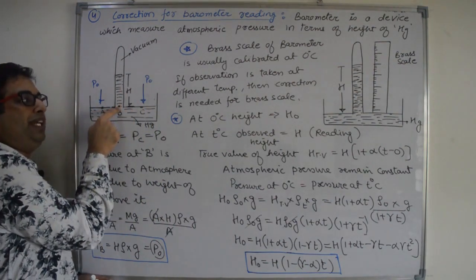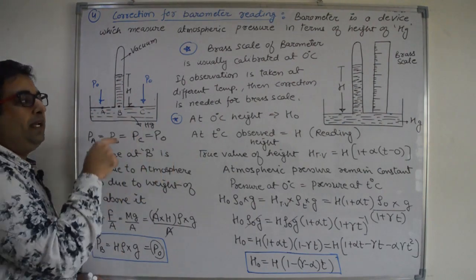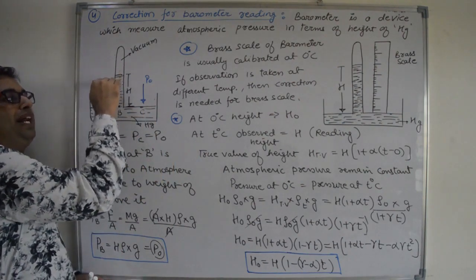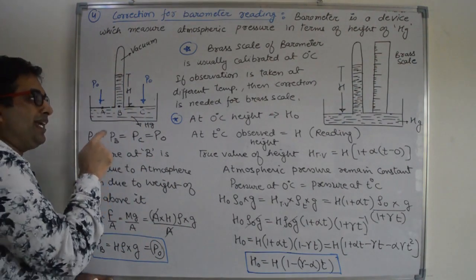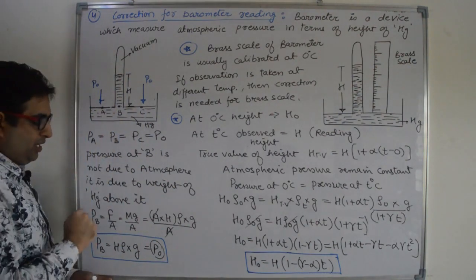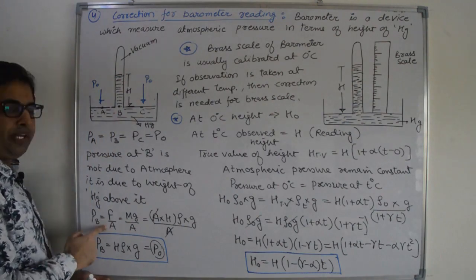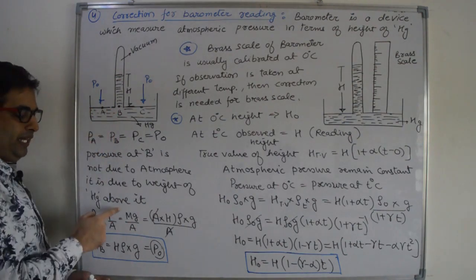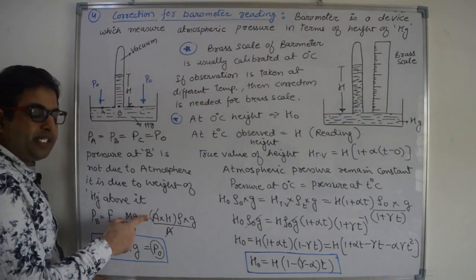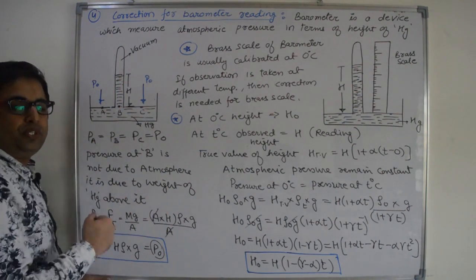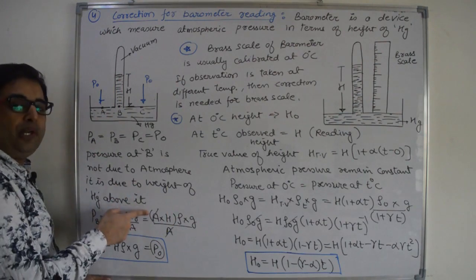So pressure at B is equal to atmospheric pressure, but that pressure is not due to the atmosphere. That pressure will be due to the weight of the mercury above it. So let us calculate the pressure at point B. Pressure is force upon area. What is the force? It is the weight of the mercury above it divided by area. Weight is mass times g. Mass is volume times density.